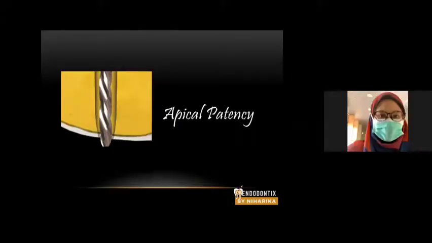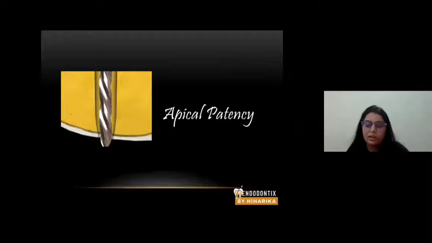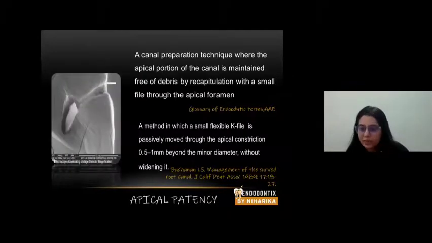Now, from scouting, working length, orifice opening, the next principle is apical patency. Apical patency, from the Glossary of Endodontics by the American Association of Endodontists, is a canal preparation technique where the apical portion of the canal is maintained free of debris by recapitulation with a small file through the apical foramen.